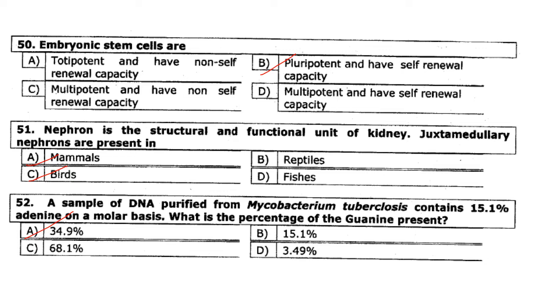Then a sample of DNA purified from Mycobacterium tuberculosis contained 15.1% adenine on a molar basis. So thymine also will be 15.1 and A plus T will be 30.2. So they have asked for the percentage of guanine present. So 100 minus 30.2 will give 69.8, divided by 2 will be 34.9. So the answer is option A, that is 34.9%.